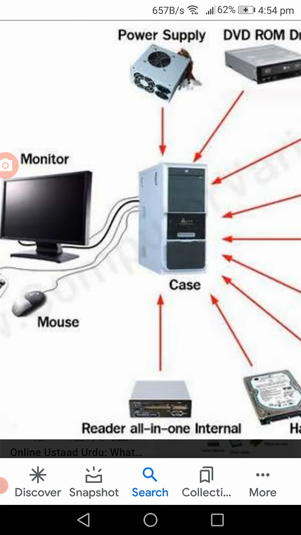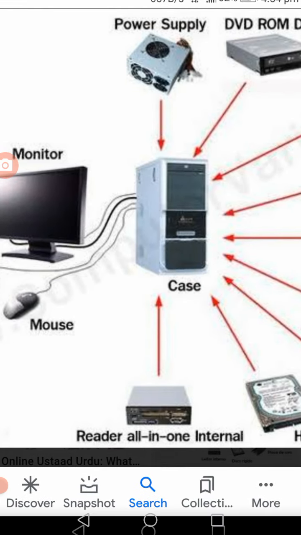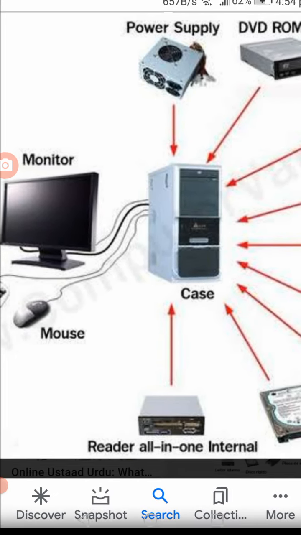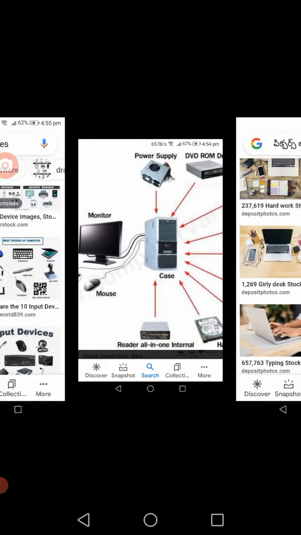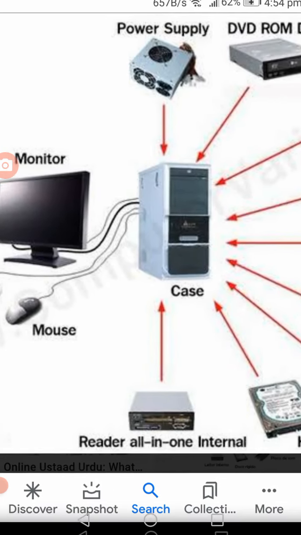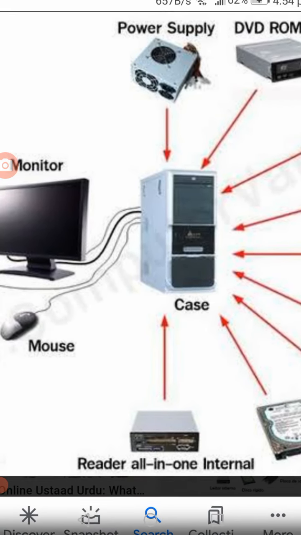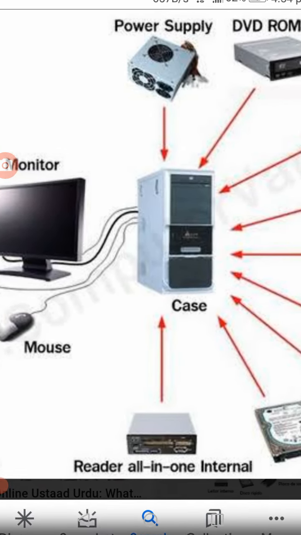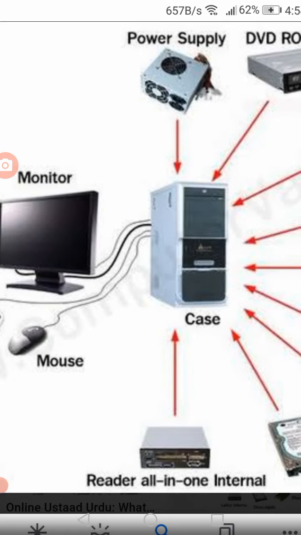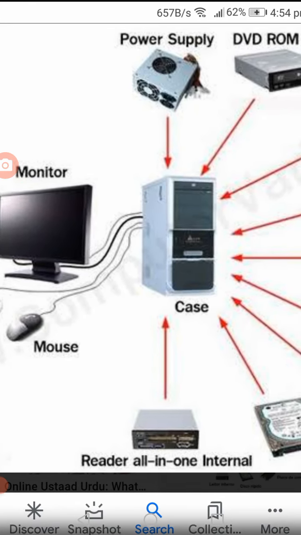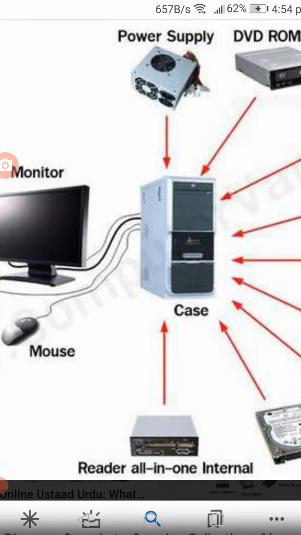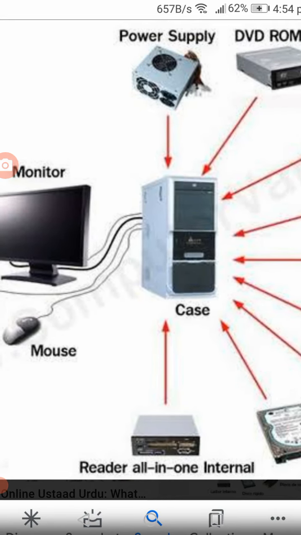Why? Because it will take the instructions from the monitor and CPU and mouse and from other devices like DVD, RAM and everything, or through the keyboard. So generally, whenever any input is coming to the CPU, first it will sort out whether it is to be stored or it should be sent to some other devices. For that purpose it has three mechanisms. One is the arithmetic logic unit, second one is the control unit, other one is the memory unit.